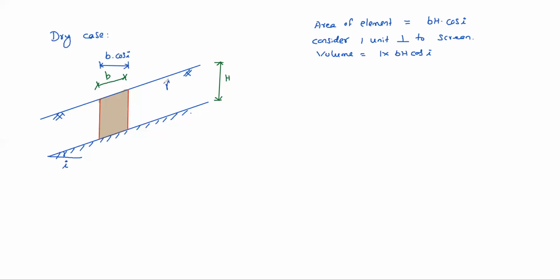Assume gamma is the unit weight of this material, with cohesion c and friction angle phi. So b h cos i is the volume, and weight equals gamma into volume, that is gamma b h cos i. Weight always acts in the downward direction. Let us assume it is W.